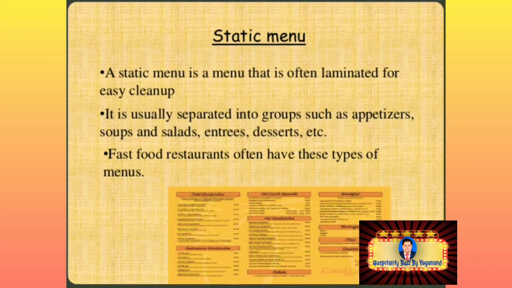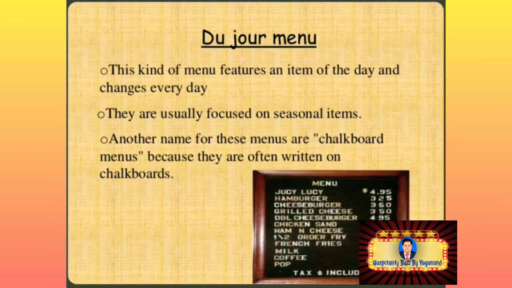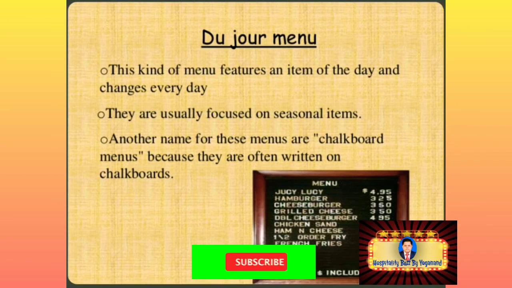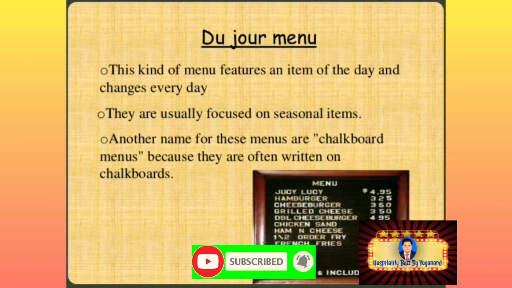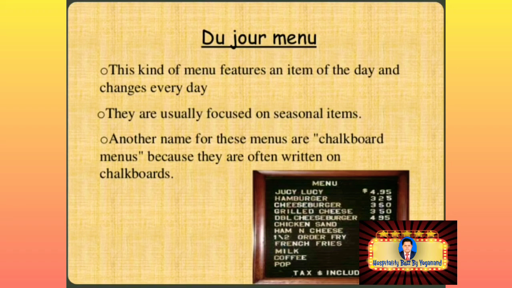Statics menu. A statics menu is a menu that is often laminated for easy cleanup. It is usually separated into groups such as appetizers, soups and salads, entrees, desserts, etc. Fast food restaurants often have these types of menus. Du jour menu. These kinds of menus feature items of the day and change every day. They are usually focused on seasonal items. Another name for these menus is chalkboard menu because they are often written on chalkboards.